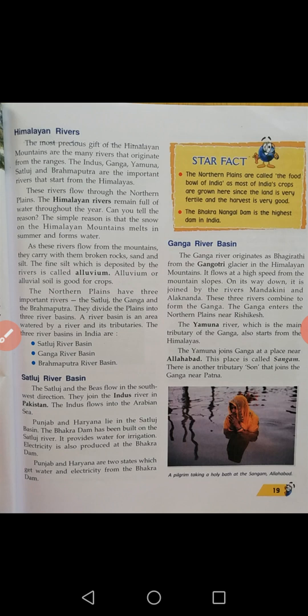Here, the northern plains are divided into 3 river basins. Which are those 3 river basins? Sutlej river basin, Ganga river basin, Brahmaputra river basin. A river basin is an area watered by a river and its tributaries.